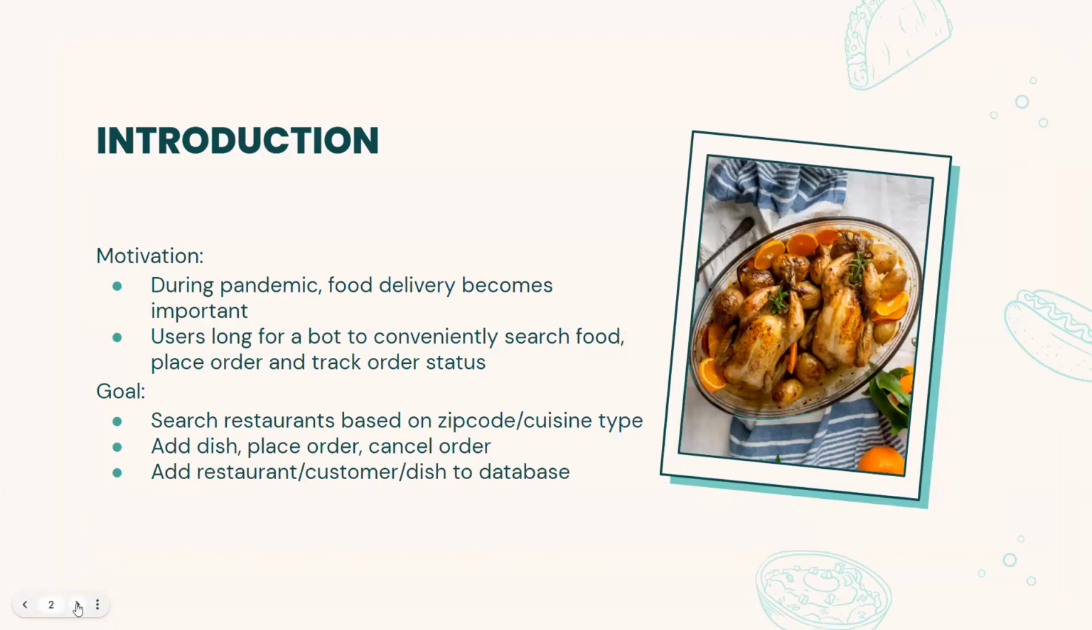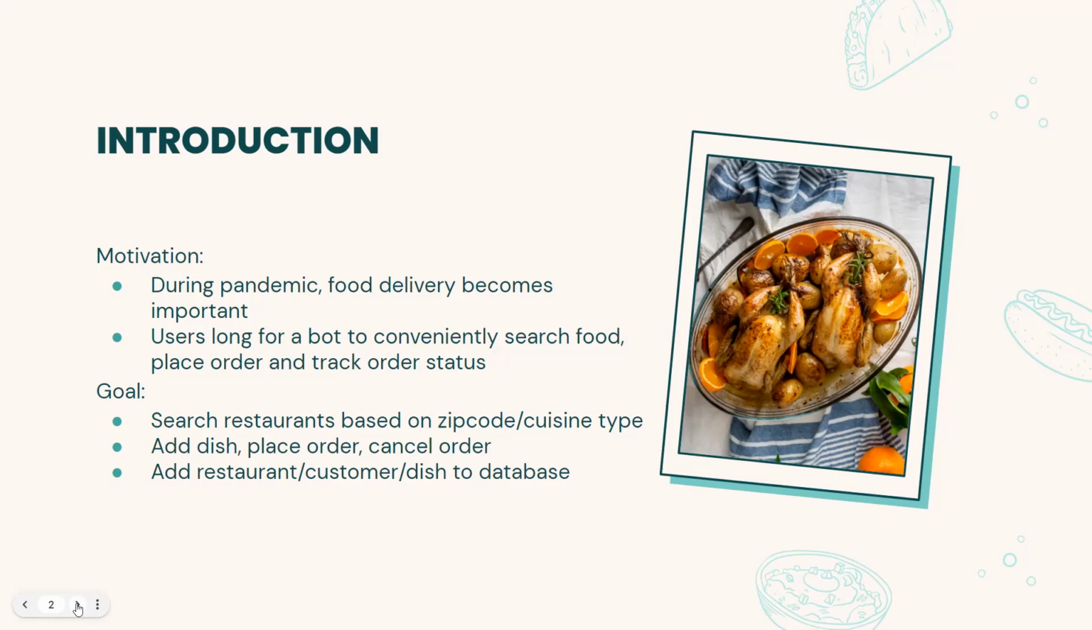Our motivation to develop the dashboard is that ordering for delivery becomes important for people who do not have time, especially during a pandemic. People prefer to stay at home to stay safe, which increases the demand. Users need a dashboard to conveniently search food, place an order, and check order status. So this dashboard provides a feasible and convenient service for those who need to order food based on their zip code, cuisine type, and restaurant name.